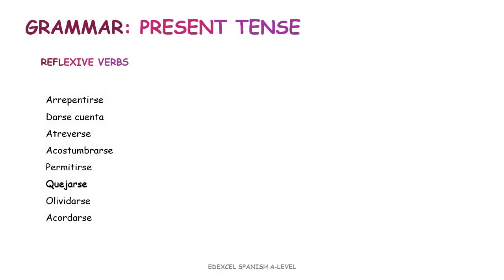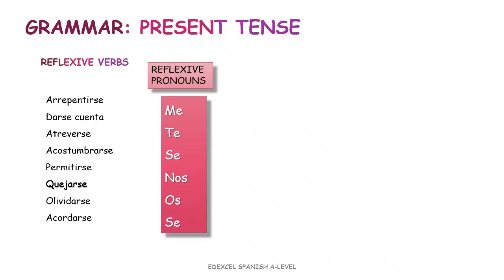And now reflexive verbs. What is a reflexive verb? It's a verb where the action goes back to the person doing it. In other words, the subject and the object are the same person. In Spanish, reflexive verbs use reflexive pronouns me, te, se, nos, os, se to show that the action reflects back on the subject. And the meaning of these reflexive pronouns is not I, you, he, she. No, it's myself, yourself, himself, herself, ourselves, themselves, etc.